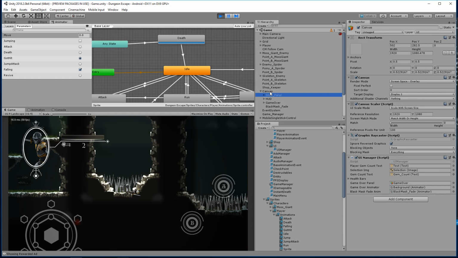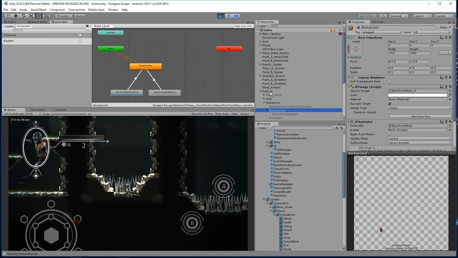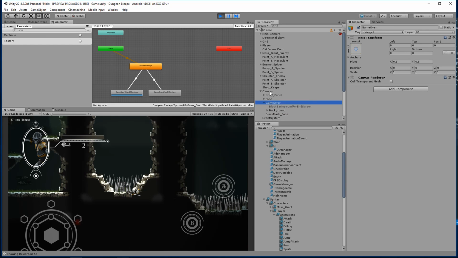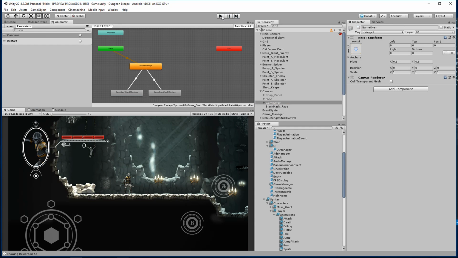Here's our canvas, our game over screen. The background is set. Yeah, that totally should have, oh, I mean, it still says it's on. Okay, I think we may need to turn this off when I die. Let's see. So right now the game object's off. We'll watch it in the inspector, see what happens here.